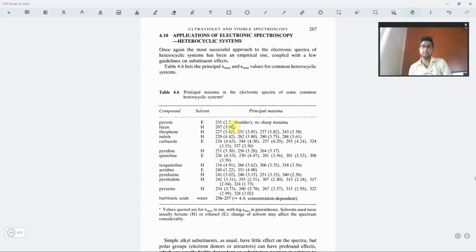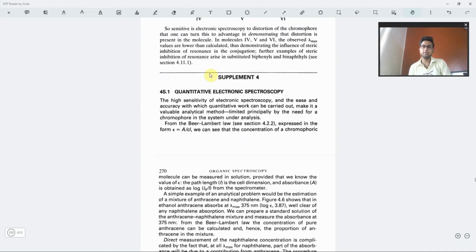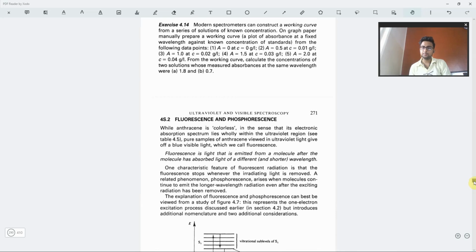Then we have the application of electronic spectroscopy in heterocyclic systems. All kinds of systems are given. Then we have the supplement. I'm not going into that.